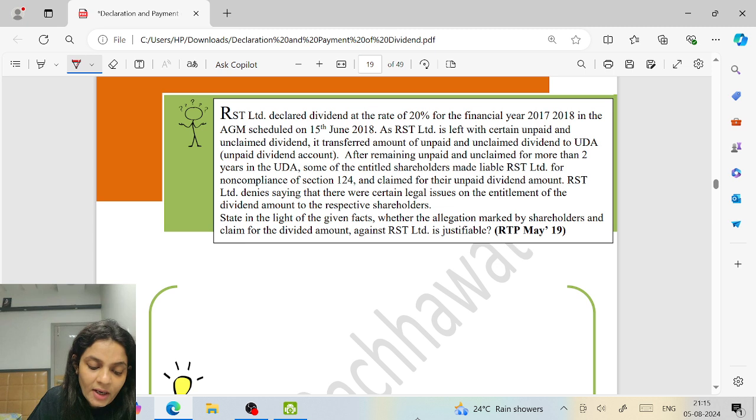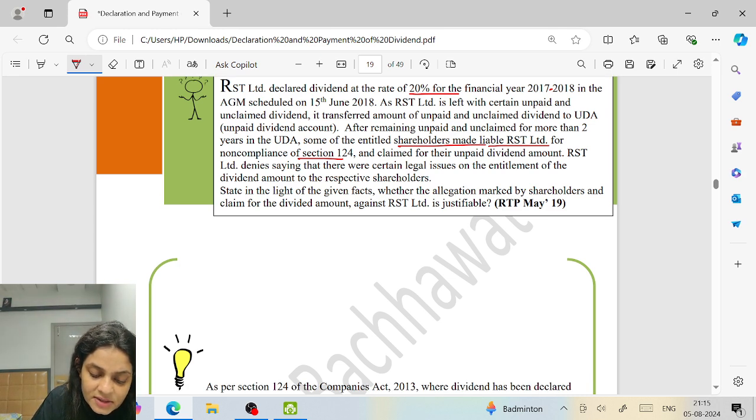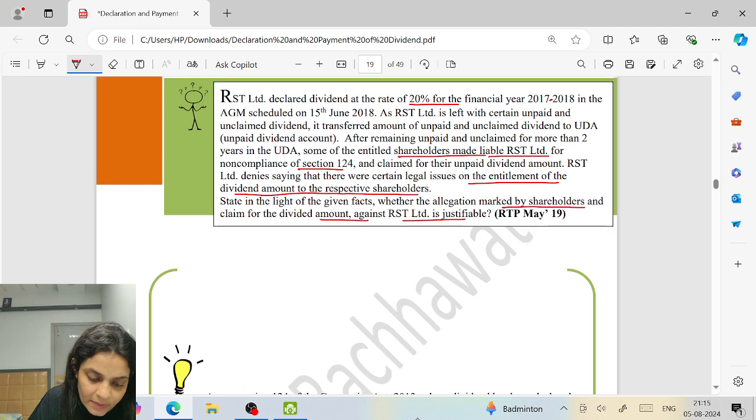RST Limited declared a dividend at the rate of 20% for the financial year in the AGM scheduled on 15th June. As RST Limited is left with certain unpaid and unclaimed dividend, it transferred the amount to unpaid dividend account. After remaining unpaid and unclaimed for more than 2 years, some of the entitled shareholders made liable RST for non-compliance of Section 124 and claimed for their unpaid dividend amount. RST Limited denies, saying that there were certain legal issues on the entitlement of the dividend amount of the respective shareholders. State whether the allegations made by the shareholders and the claim for dividend amount against RST is justifiable.